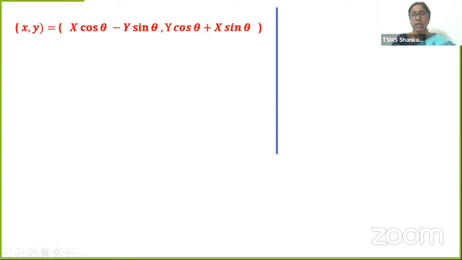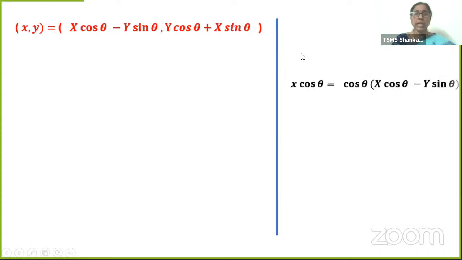Let us see. I'm taking x into cos theta. What is the x value? x is X cos theta minus Y sin theta. Multiply that with cos theta. Cos theta into X cos theta minus Y sin theta. What do we get? We get X cos square theta minus Y sin theta cos theta.